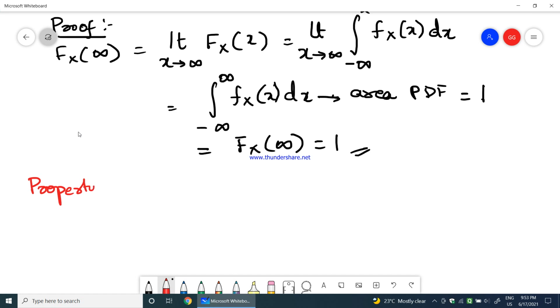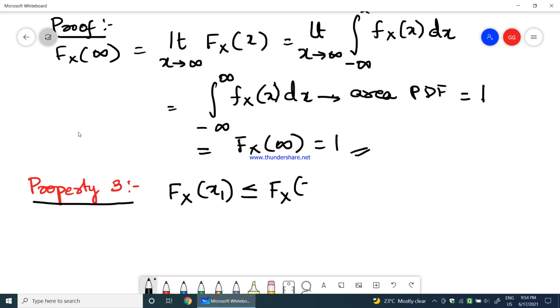Let me go with property 3. So now property 3, what does it say? Property 3 says Fx of x1 is less than or equal to Fx of x2. The cumulative distribution function of some random variable x1 will be less than or equal to the cumulative distribution function of some random variable x2 if random variable x1 is less than or equal to x2.